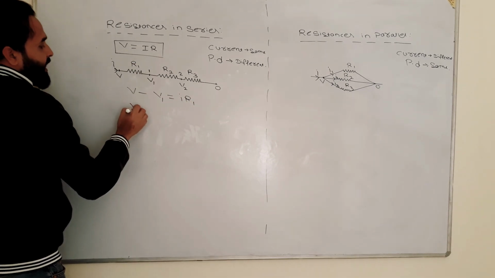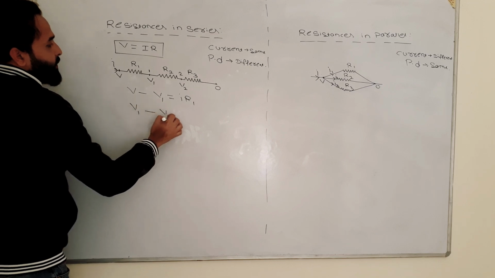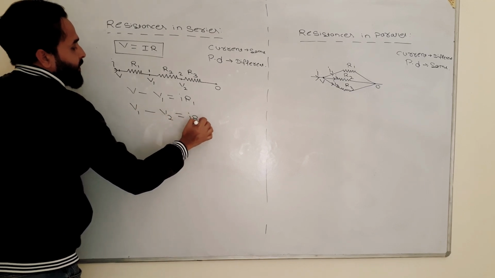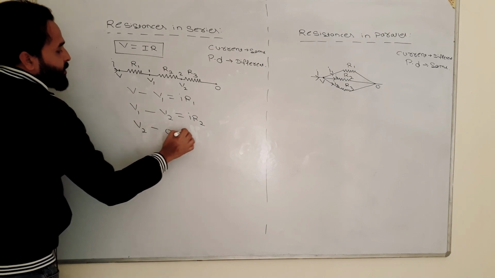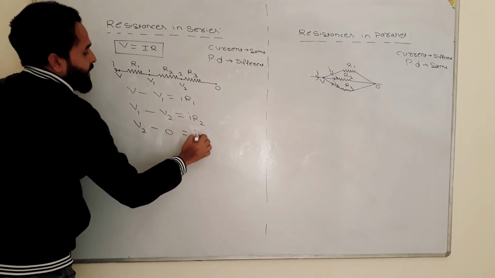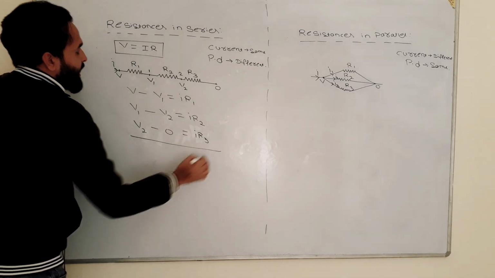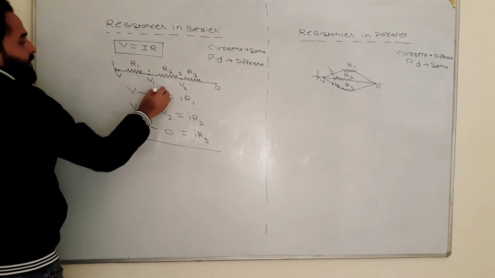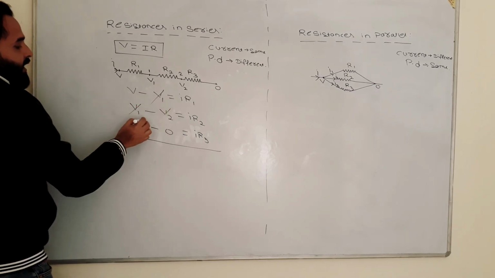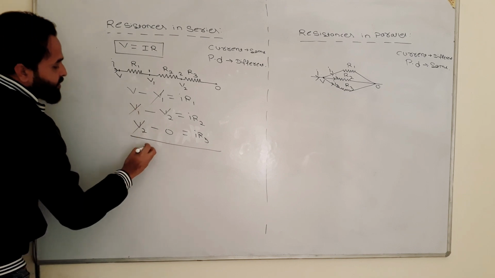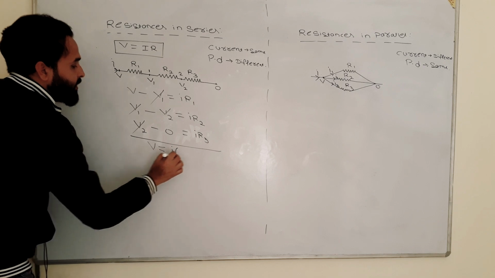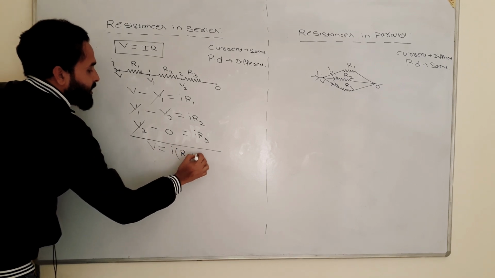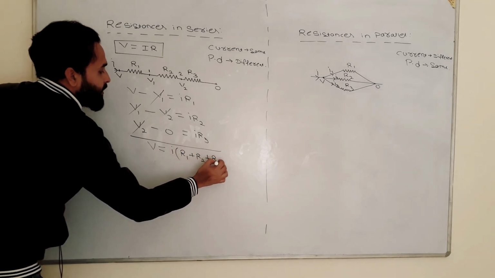For this I can write V1 minus V2 is equal to I R2. For this you will write V2 minus 0 is equal to I R3, and simply add all these three. V1 will cancel V1, V2 will cancel V2. It will remain V minus 0, that is V is equal to I, which will come as common, times R1 plus R2 plus R3.